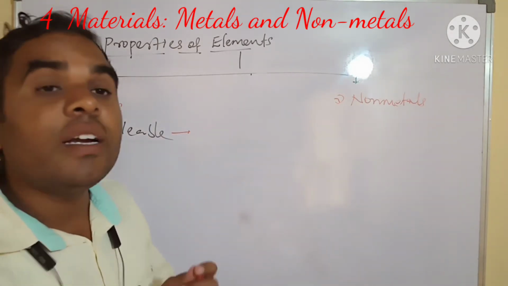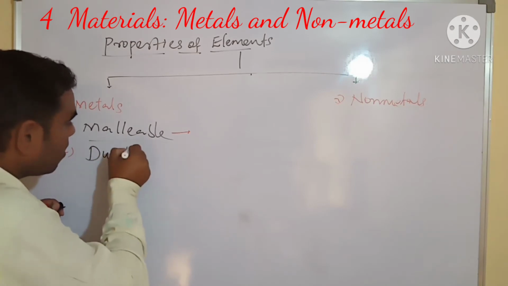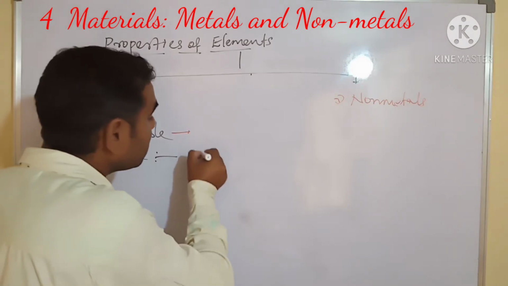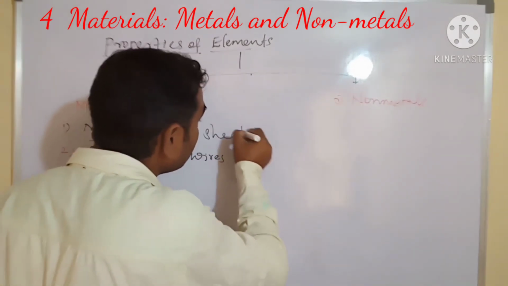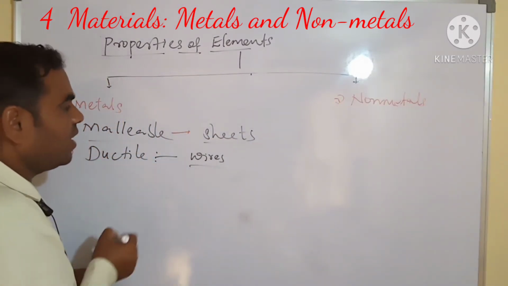Metals are ductile. It will be made into wires. Making sheets, making wires.